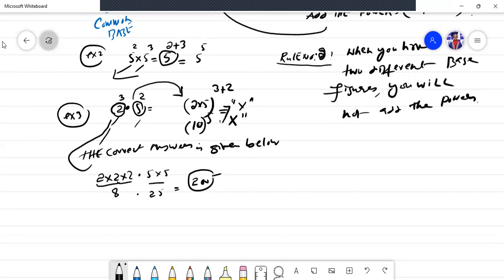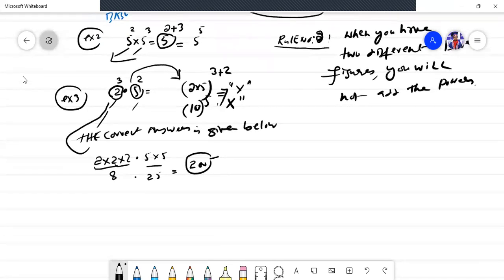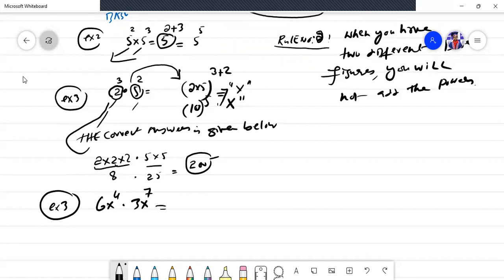Let me write example number 3, and that would be the last example, and this is simple. 6x raised to power 4 times 3x raised to power 7. So how will you solve this when you find this type of situation?